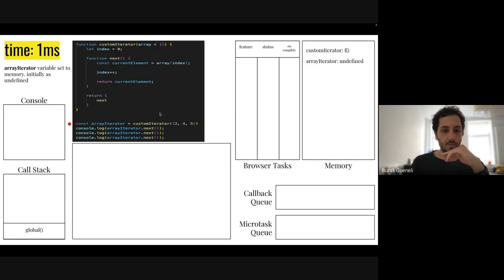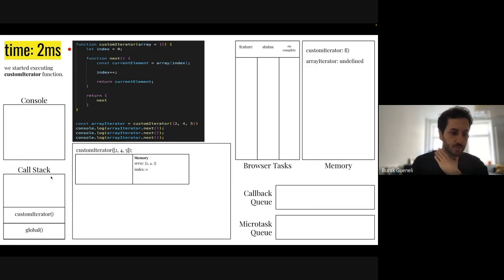Here we are calling the custom iterator function. We will jump to the custom iterator function execution context, and we will push something to the call stack. Right now we have another thing on top of the global execution context. Since we have another thing, we cannot continue executing those lines. We need to finish this function as soon as possible to return to executing those lines. Until then, we are blocked.